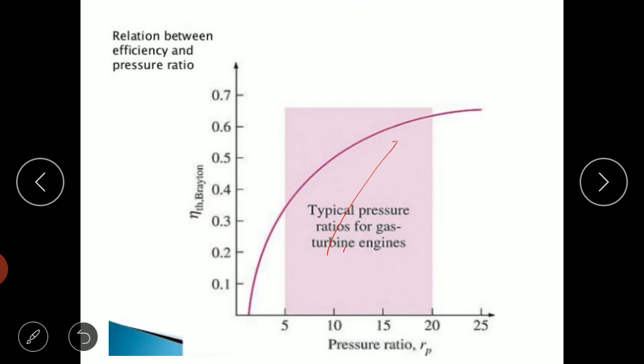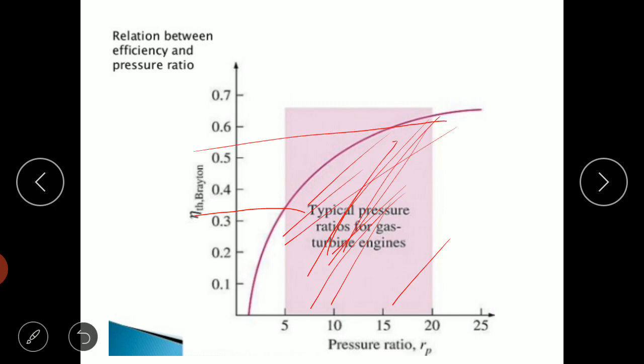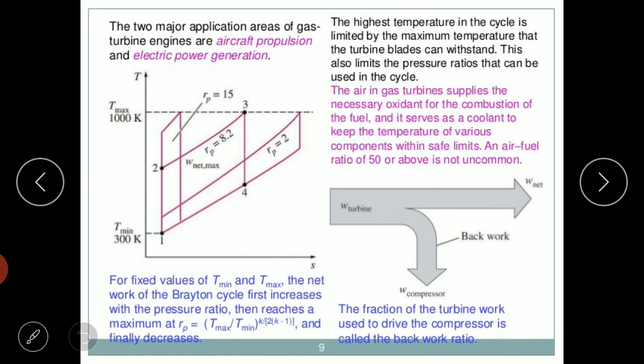If you are operating a gas turbine from a pressure ratio of 5 to 20, you will get a higher efficiency from the gas turbine, starting from around 35% and going up to a maximum of 60%. So that is the importance of this graph. Again, this indicates the effect of increasing pressure ratio on efficiency.